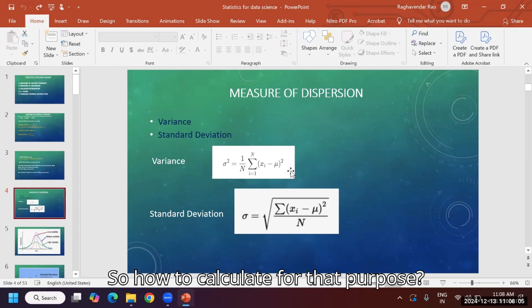So how to calculate? For that purpose, they have done squaring. So 3 into 3 is 9, here also plus 9, here also plus 9. Otherwise everything will be 0. So that is how it is formulated.